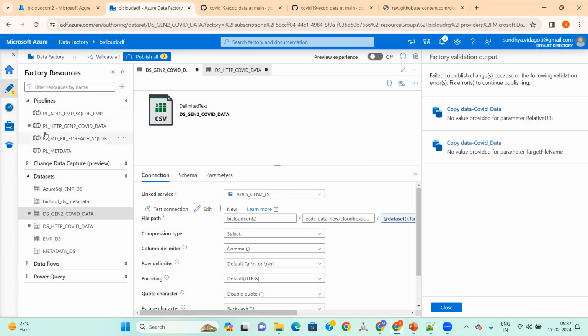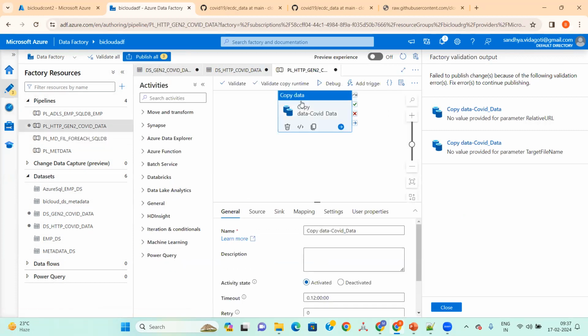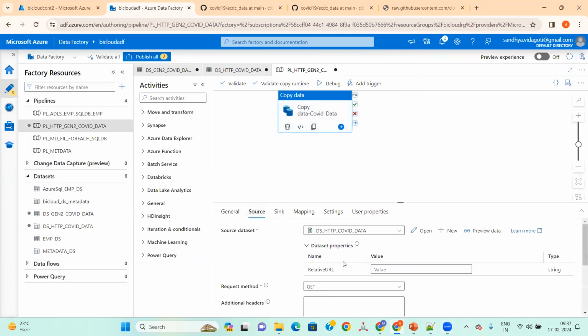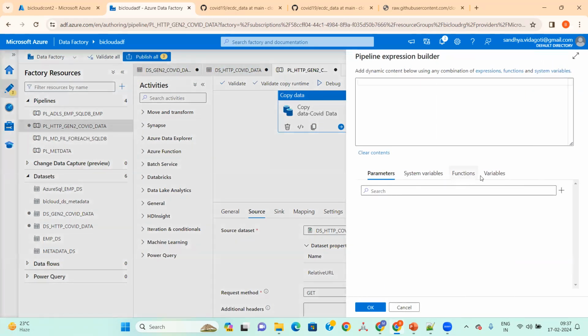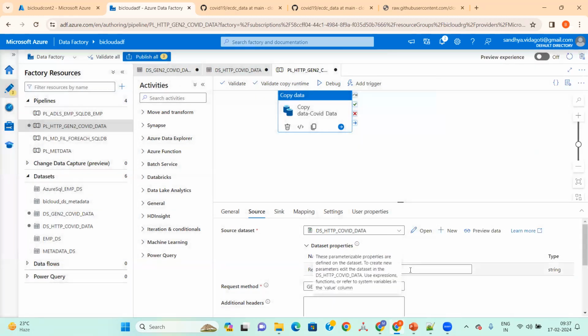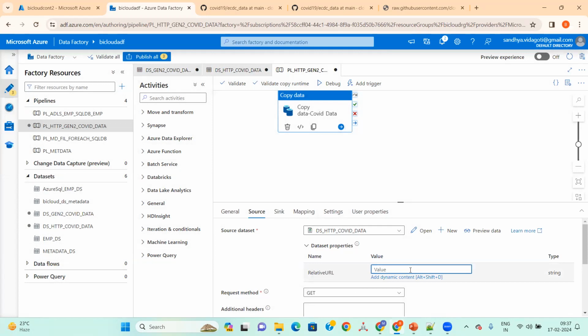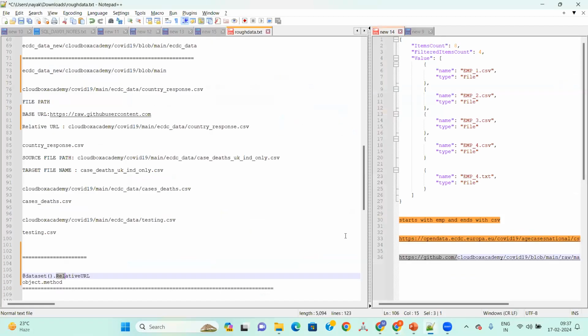Now we need to go to the copy data. In the mappings, we need to give them, right? For this one, we can give the value, the relative URL.